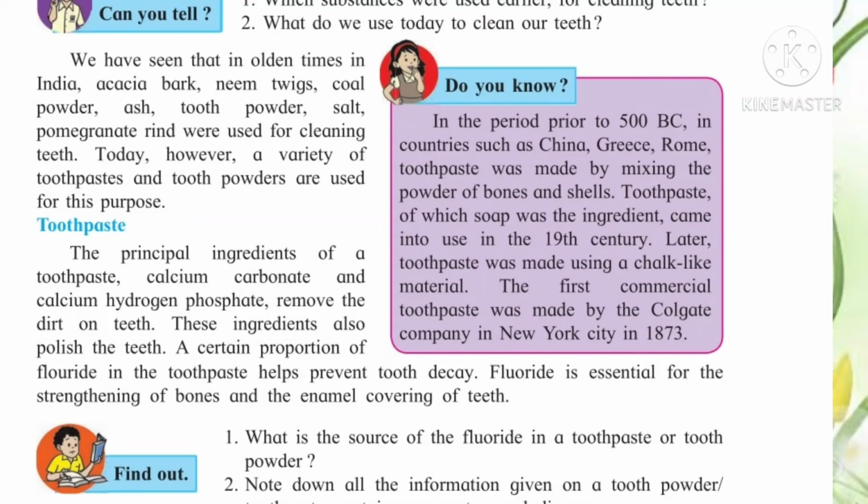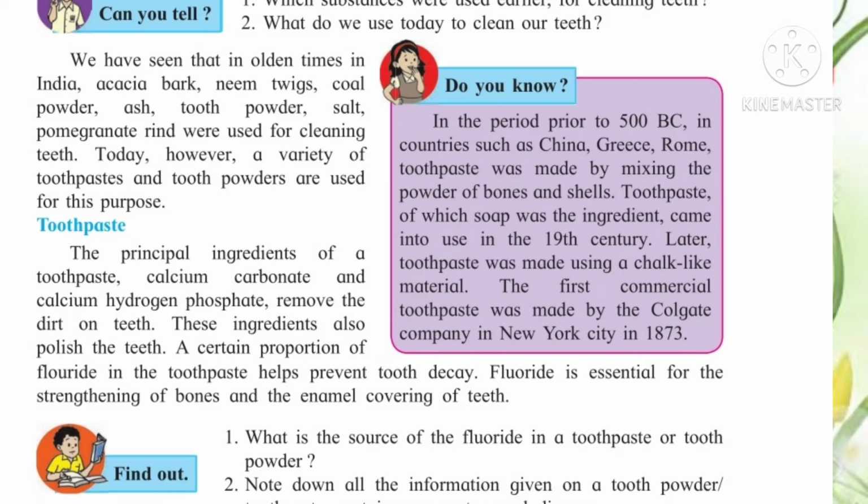Now do you know, in the period prior to 500 BC, in countries such as China, Greece, Rome, toothpaste was made by mixing the powder of bones and shells. See, prior to 500 BC, in some countries, how was toothpaste made?